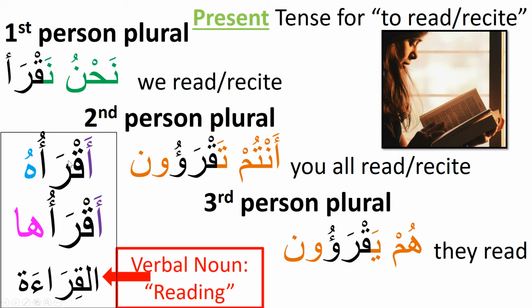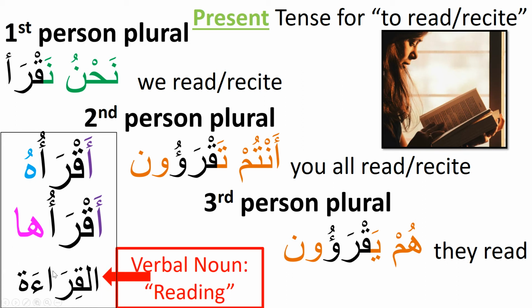And as always, we can add a direct object pronoun suffix to the end of this. Aqra'uhu, I read it. And then you can say aqra'uha, I read it, and whatever it is that you're reading is feminine instead of masculine. For instance, the book is masculine, the sentence is feminine, so you could say aqra'uhu or aqra'uha, for I'm reading it, feminine.